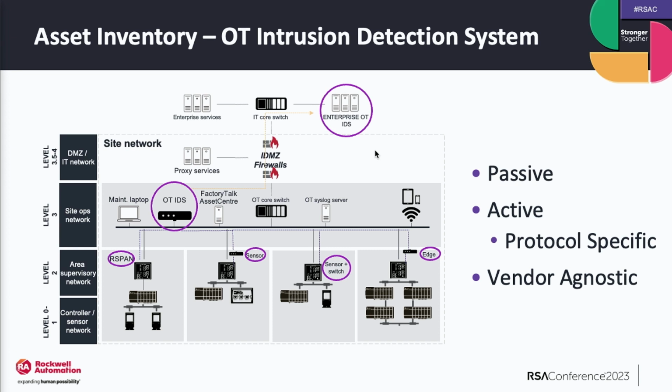If we look at this third quadrant over on the right, depending on the vendor's OT IDS solution, you'll see the ability to put a sensor natively in that switch. What can be a problem, especially when we talk about legacy systems out there, is having the infrastructure to support that capability to put that sensor natively. Obviously, it works out great in a greenfield facility, if you can plan for that and look at that type of solution.